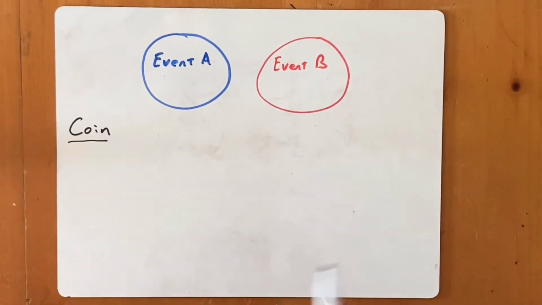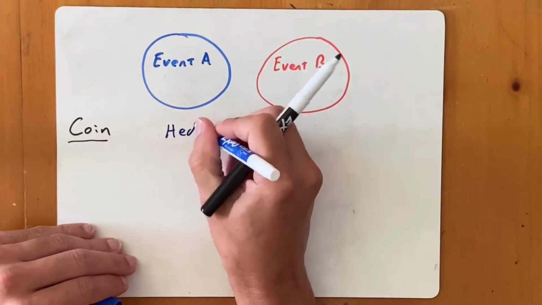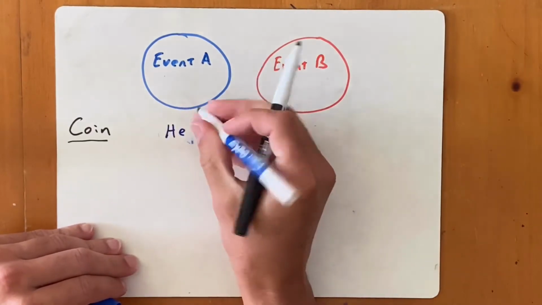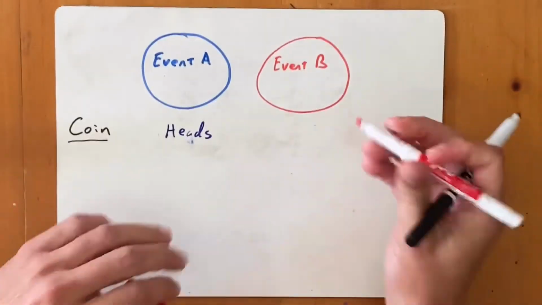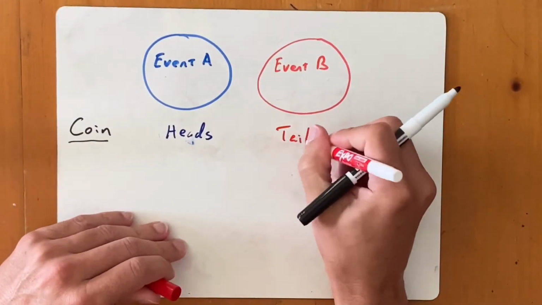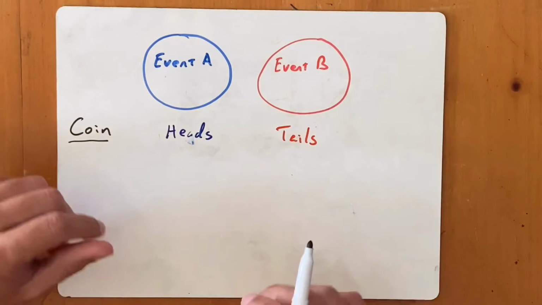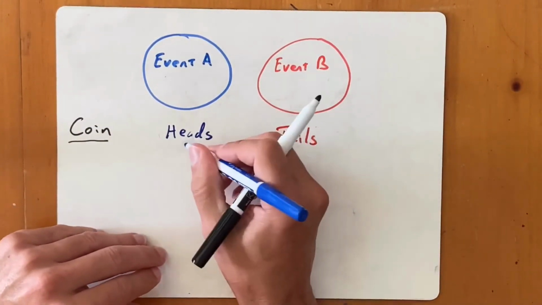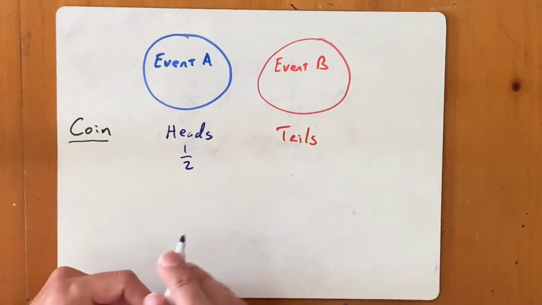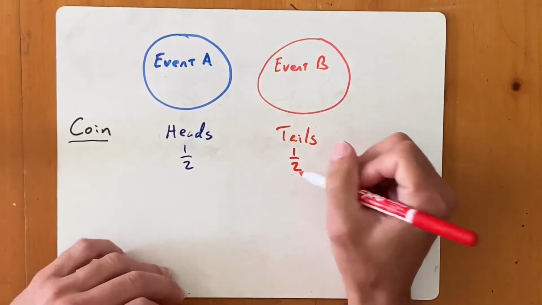there's two things that can happen. Two possible outcomes. It can either be heads, if I can spell heads properly, or it can be tails. There's only two things that can happen. So those two have their own individual probabilities. If I'm only talking about one outcome, then the probability of it coming up heads, we know, is 1/2, and the probability of it coming up tails is also 1/2.